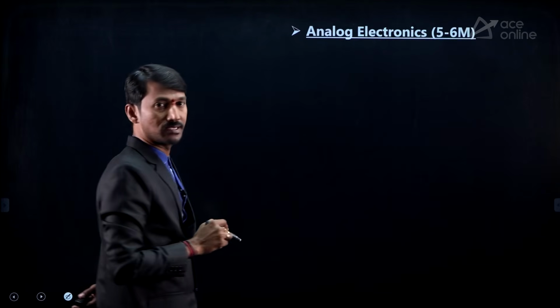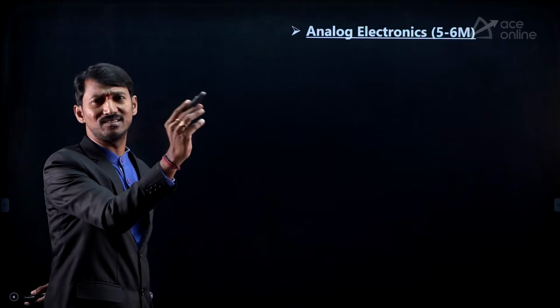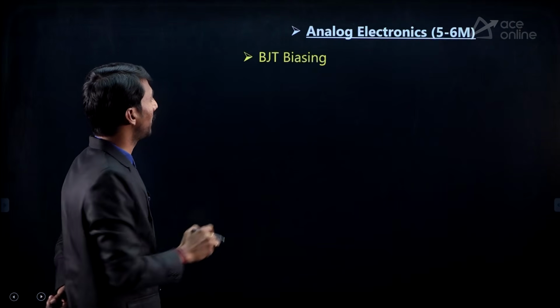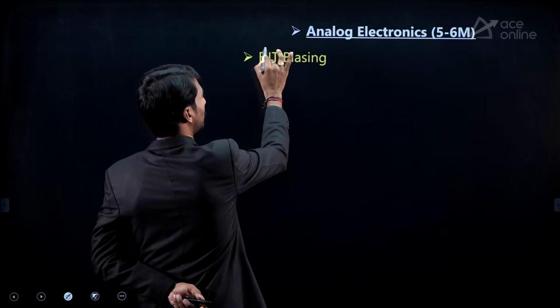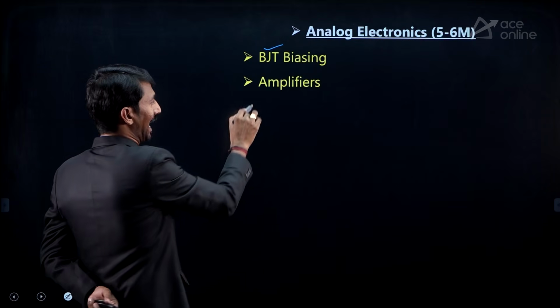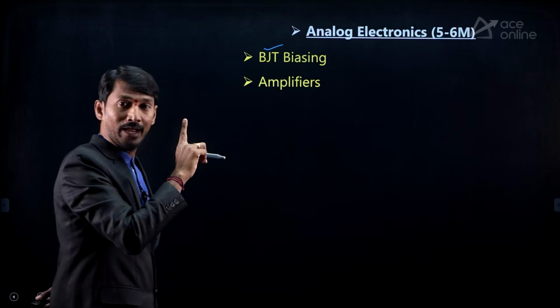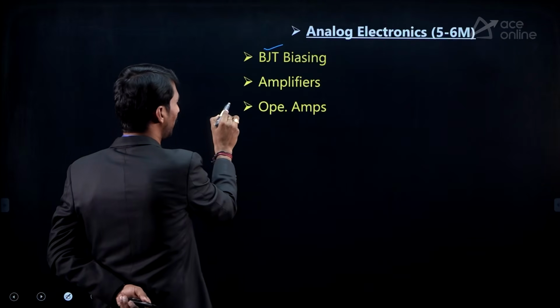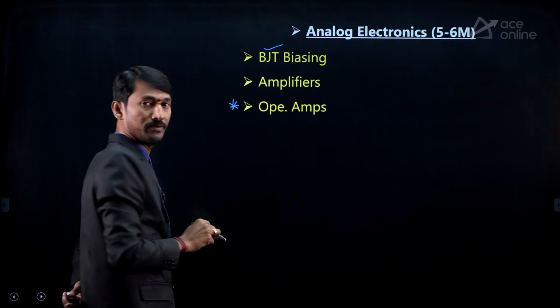Next one, analog electronics. They are asking around 5 marks or 6 marks or 7 marks. BJT biasing, that is the bipolar junction transistor topic, must be focused. Amplifiers must be focused. But along with that, the next topic is very, very important: operational amplifiers.